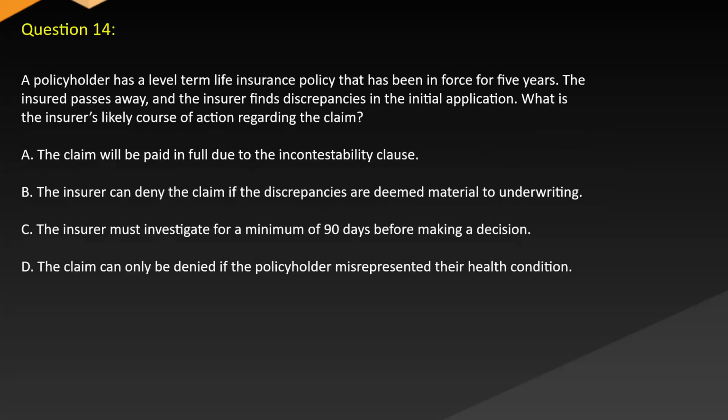Question 14. A policyholder has a level term life insurance policy that has been in force for 5 years. The insured passes away, and the insurer finds discrepancies in the initial application. What is the insurer's likely course of action regarding the claim? A. The claim will be paid in full due to the incontestability clause. B. The insurer can deny the claim if the discrepancies are deemed material to underwriting. C. The insurer must investigate for a minimum of 90 days before making a decision. D. The claim can only be denied if the policyholder misrepresented their health condition.